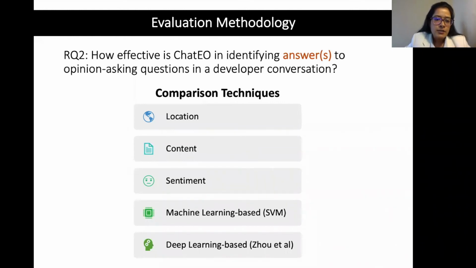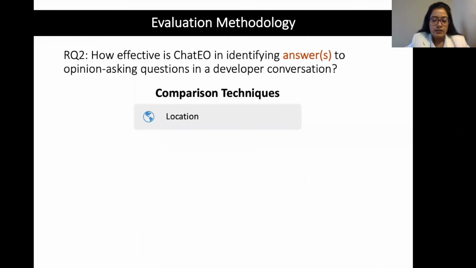So the first heuristic-based technique is location. So based on the intuition here that a question would be immediately answered, we extract the utterance next to a question as a potential answer. Next, to model the content similarity between a question and answer, we compare the average word embedding between them, and if it passes a certain threshold, we consider that utterance to be a possible answer.